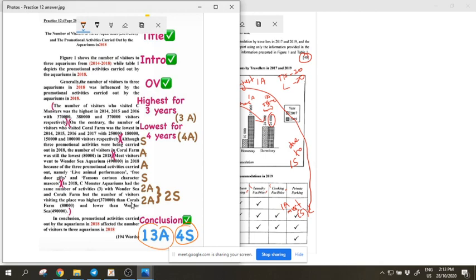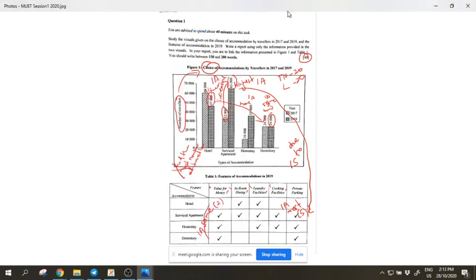If that's the case, definitely you will get at least 18 or maybe 17 marks, or they will give you even more for your task fulfillment.